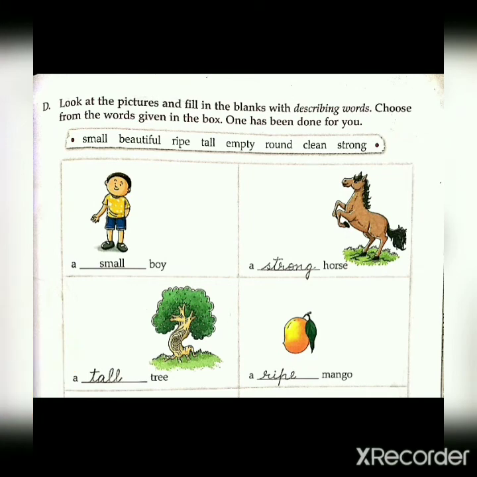Next exercise, D. Look at the pictures and fill in the blanks with describing words. Choose from the words given in the box. One has been done for you. In this exercise, one help box is given. With the help of this box, you have to complete this exercise.